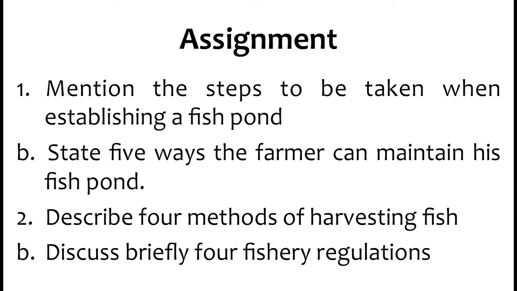Number 1A, mention the steps to be taken when establishing a fish pond. Number 1B, state 5 ways the farmer can maintain his fish pond. Number 2, describe 4 methods of harvesting fish. You are to describe 4 methods in which you can harvest your fish. Number 2B, discuss briefly the 4 fishery regulations. These fishery regulations, we have so many of them, but you are to discuss only 4.